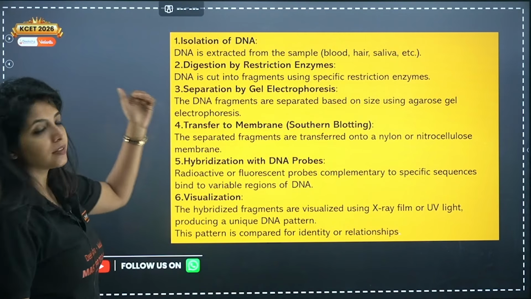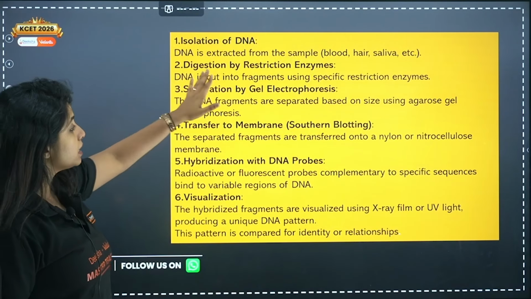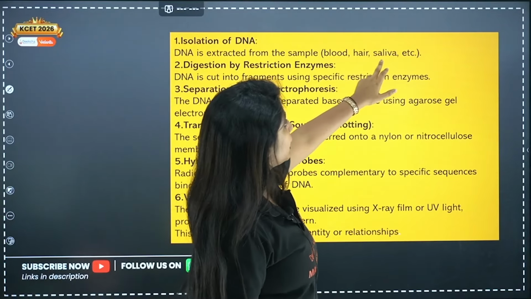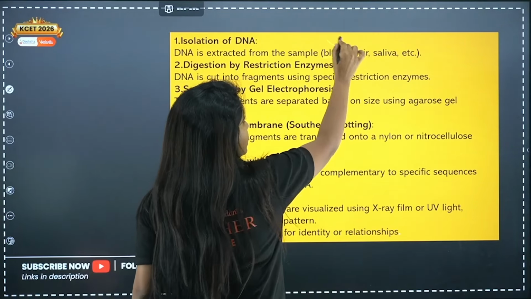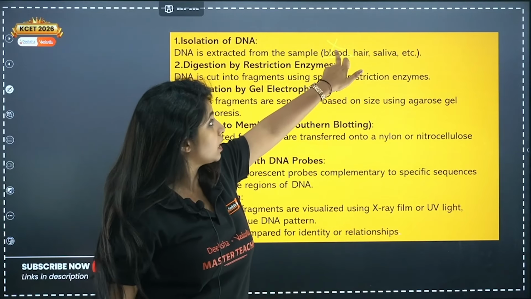And how do you put it in the answer? Isolation of DNA. DNA is extracted from the sample. It can be blood, hair, saliva, etc. But in blood, not the RBC. You have to make sure of that. So please cut it out.